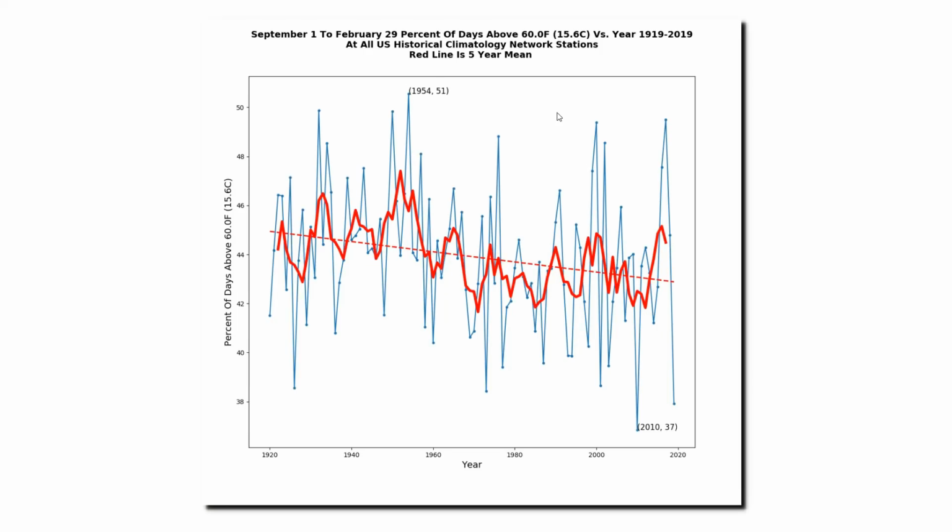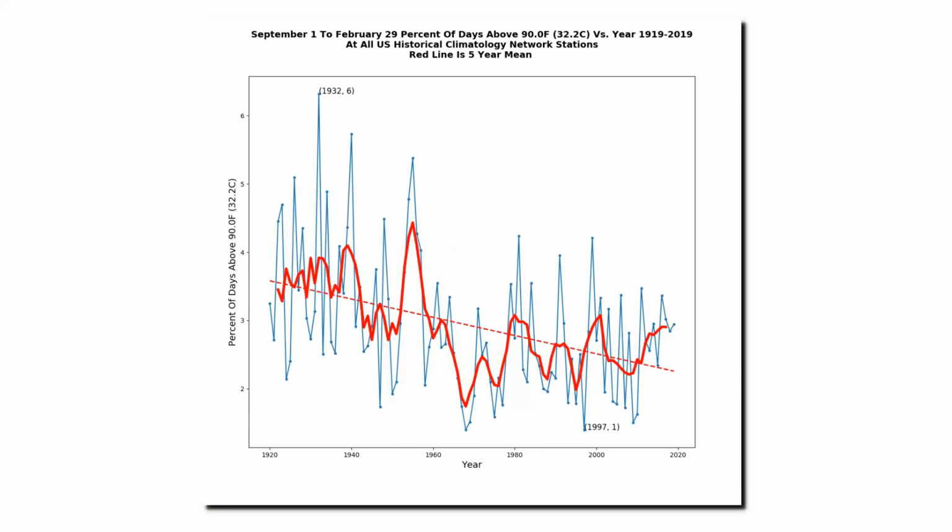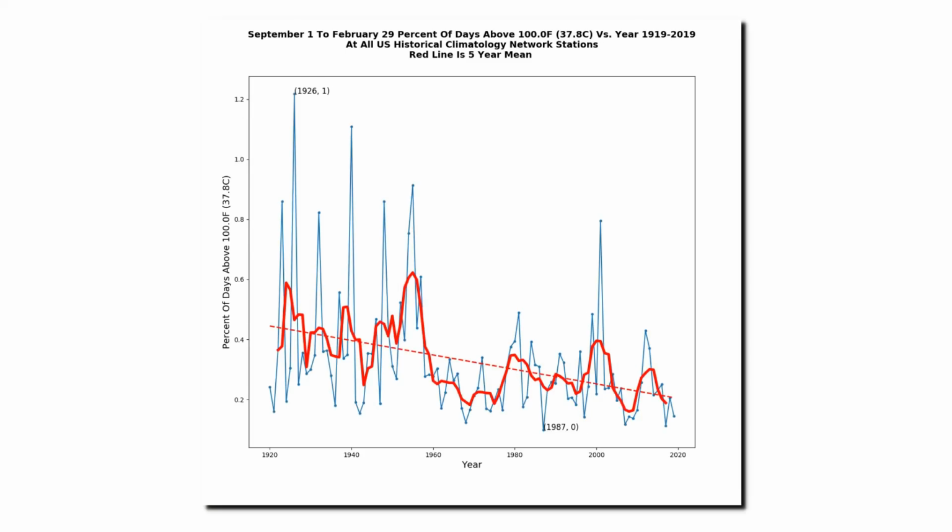And it's the same story for the number of 60-degree days, 70-degree days, 80-degree days, 90-degree days, and 100-degree days. It's very clear that the long-term trend in afternoon temperatures during snow season has decreased significantly in the United States over the past century.